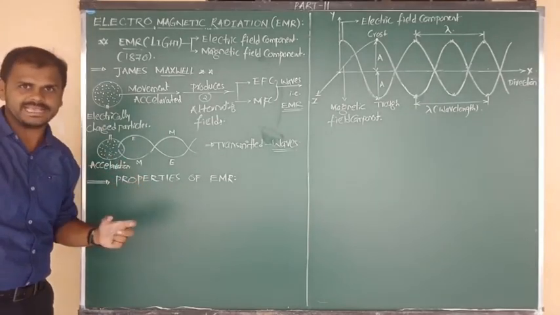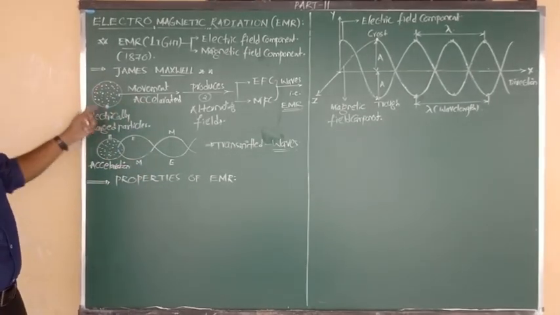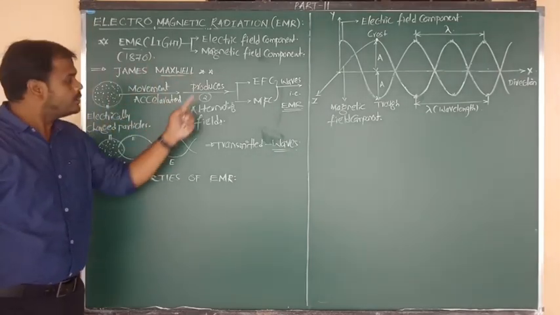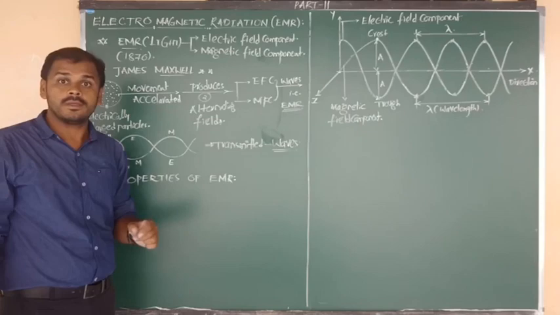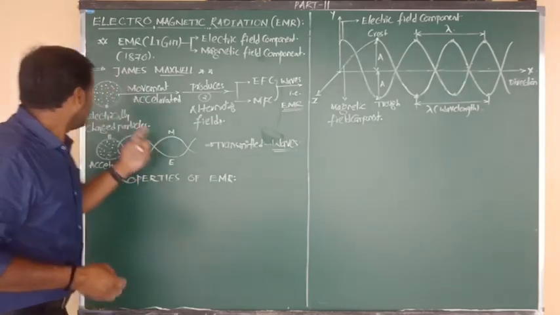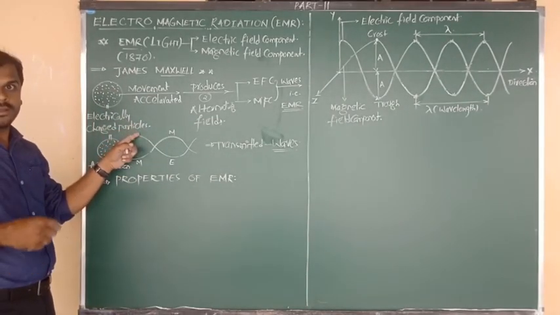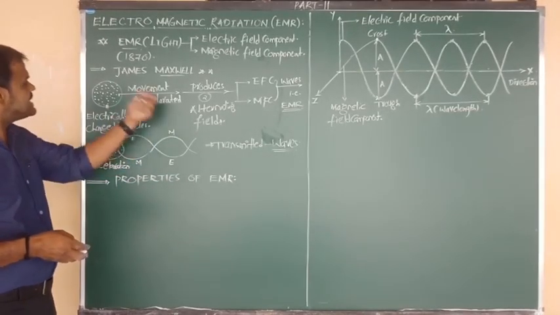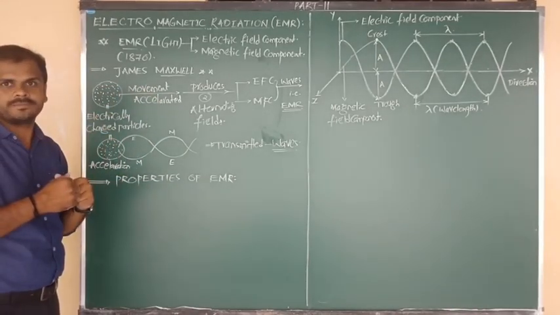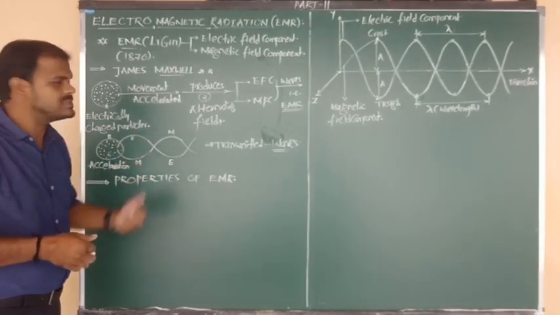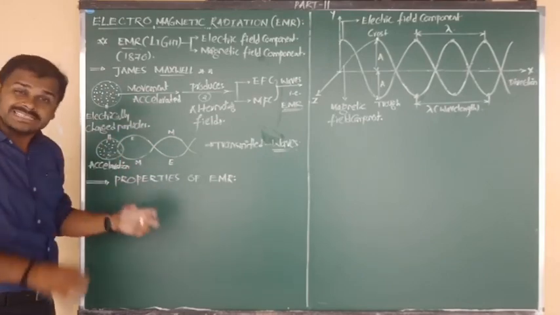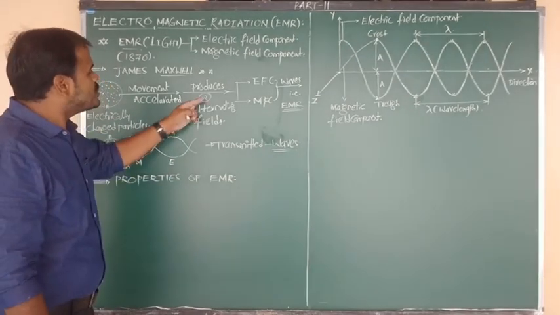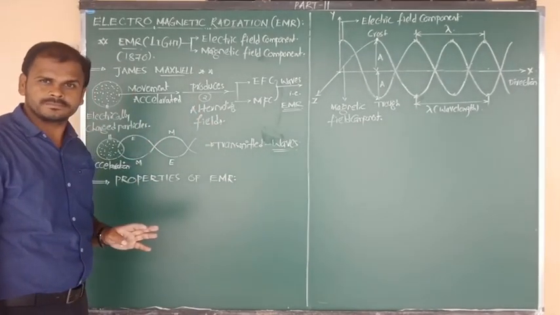Now the final thing is, such accelerated electrically charged particles are going to produce two alternating fields. Which type of particles? Electrically charged particles which undergo acceleration. Such accelerated electrically charged particles are going to produce two alternating fields.